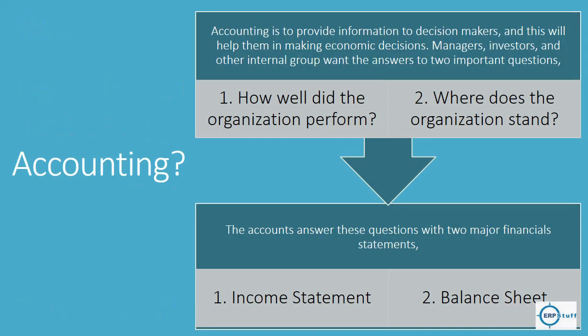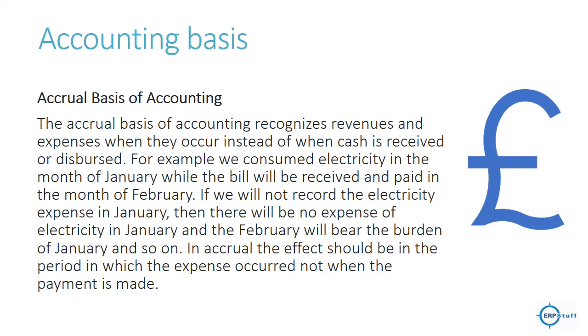Okay, accounting. Accounting is to provide information to the decision makers, and this will help them in making economic decisions, right? Accounting will be answering questions, especially like how well did the organization perform, where does the organization stand, right? The accounts answer these questions with two major financial statements: income statement and balance sheet. So they will produce these two statements which will answer the above two questions.